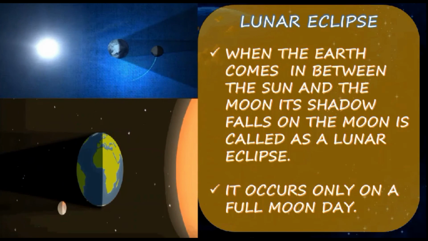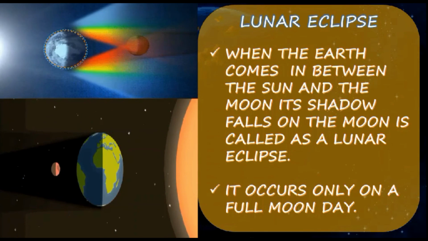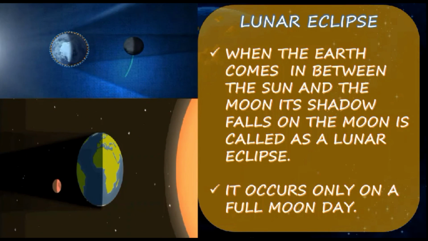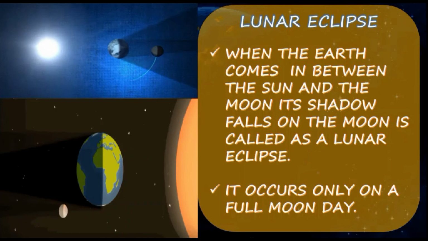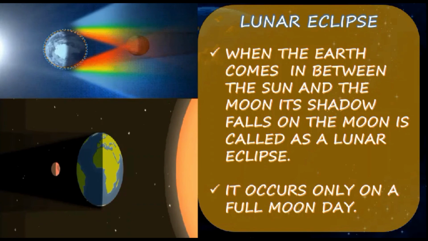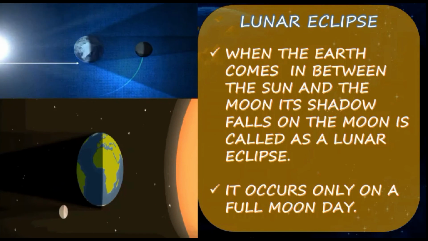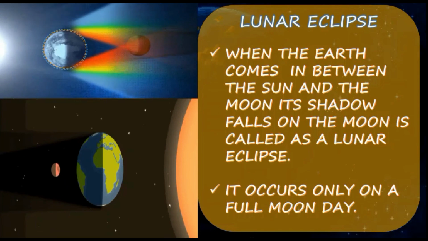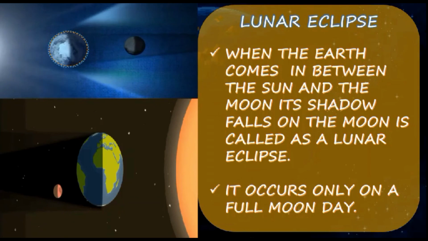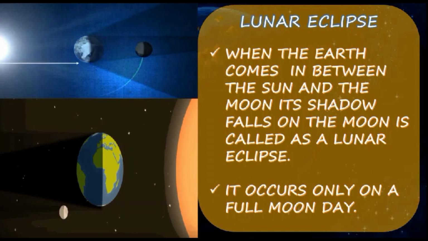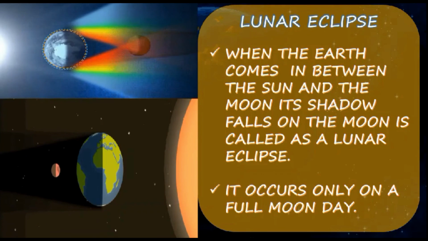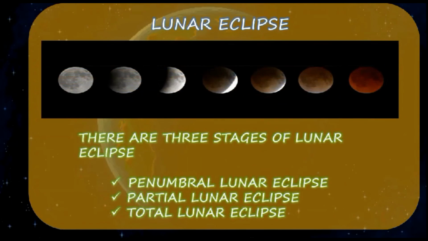Next we are moving to the lunar eclipse. When the Earth comes between the Sun and the Moon, its shadow falls on the Moon. In a solar eclipse we have seen the shadow falls on the Earth, right? So it forms on the new moon day. A solar eclipse occurs on the new moon day, and a lunar eclipse occurs on the full moon day. That is the difference between the solar eclipse and lunar eclipse. A lunar eclipse occurs only on the full moon day.